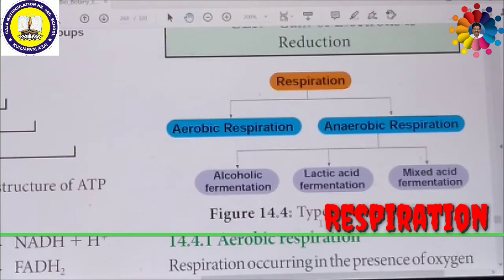This is also called pyruvic oxidation or oxidative decarboxylation of pyruvic acid. Afterwards this acetyl coenzyme A enters the Krebs cycle. In the Krebs cycle, acetyl coenzyme A is converted into carbon dioxide and water in the mitochondrial matrix. Then energy products like NADH2 and FADH2